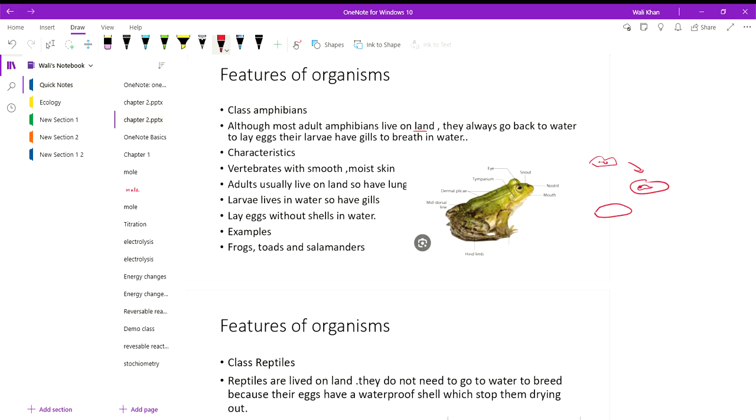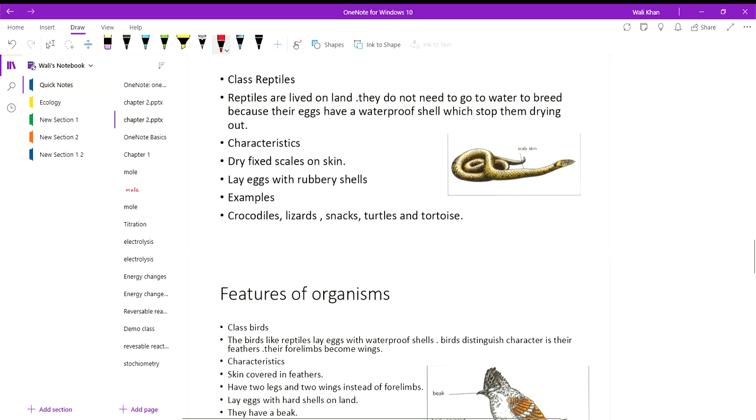Okay. Larva has 4 legs and then it is made into a frog, adult frog. This is the metamorphosis of frog. Okay. Amphibians are vertebrates with smooth, moist skin. Adults usually live on land, so have lungs. Larvae live in water, so have gills. They lay eggs without shell in water. Examples are frog, toads, and salamanders.